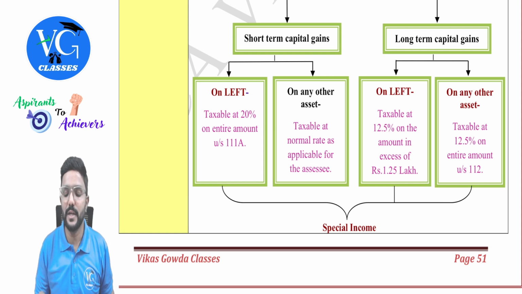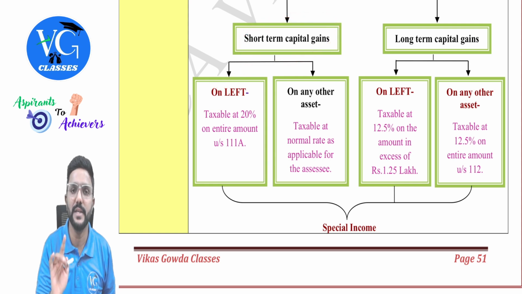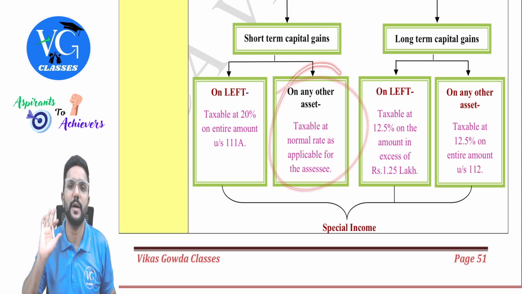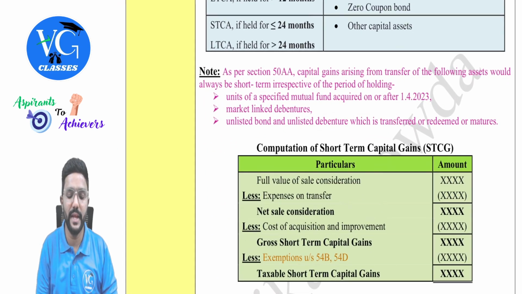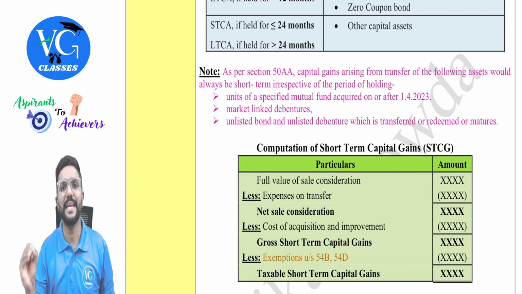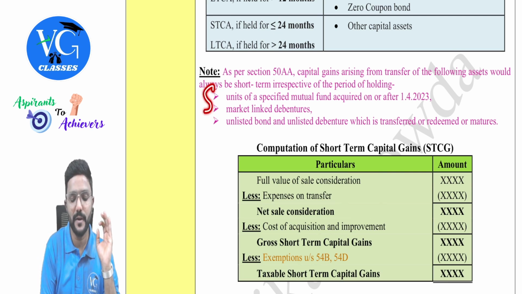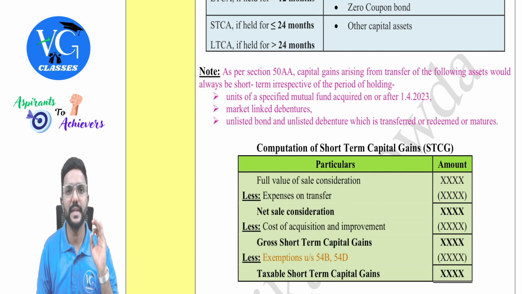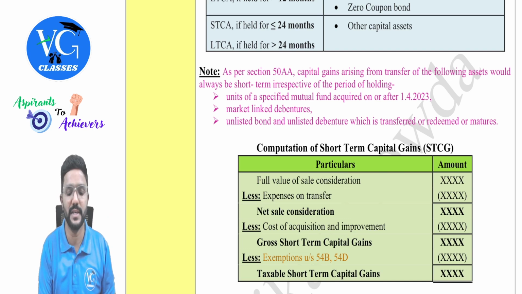Guys, long-term capital gain will always be special, whereas short-term capital gain on the transfer of LEFT is only special, whereas for any other asset, it is normal. Got it? Yes, sir. And as per section 50AA, we will always compute short-term capital gain or loss on the transfer of the following three assets. So if there is a transfer of these three assets, we will always compute short-term capital gain or short-term capital loss irrespective of the period of holding. We don't even check what the period of holding is for these assets.